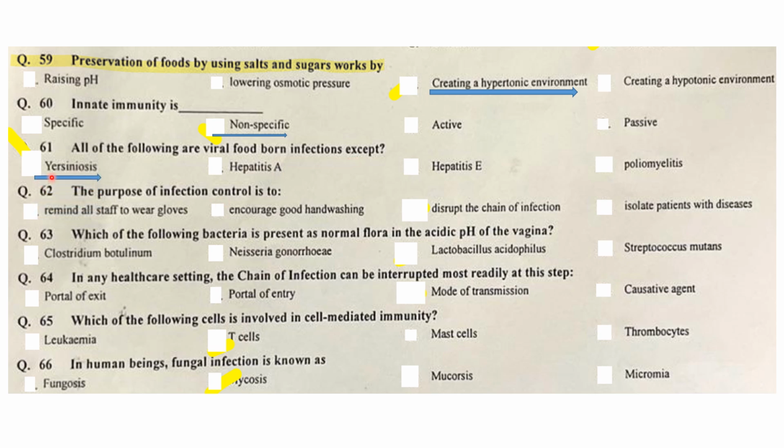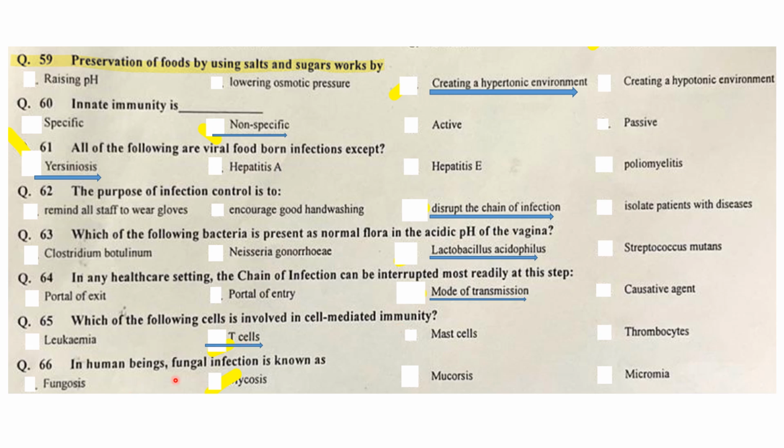Yersiniosis is not viral, it is a bacterial foodborne infection. The purpose of infection control is to disrupt the chain of infection. Which of the following bacteria is present as normal flora in the acidic pH of the female genital tract? It is Lactobacillus acidophilus. In any healthcare setting, the chain of infection can be interrupted most readily at the step of the mode of transmission. Which of the following cells is involved in cell-mediated immunity? Mainly T cells are involved in cell-mediated immunity. It is a repeated question.